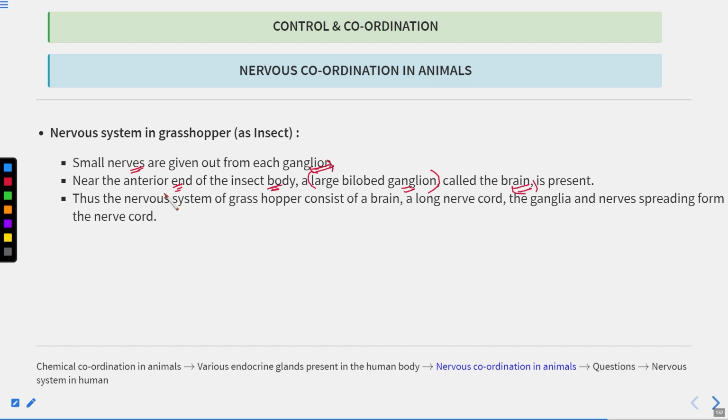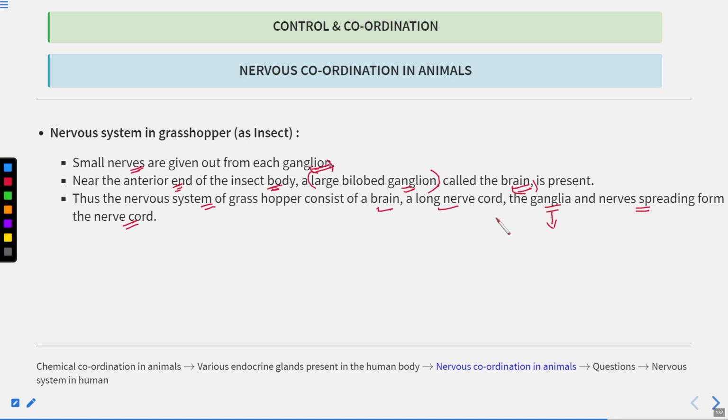So what does the nervous system of the grasshopper consist of? It consists of the brain, a long nerve cord that runs throughout the body, and the ganglia, and the ganglia give rise to the small nerves which spread from the nerve cord. The ganglia are of three types.